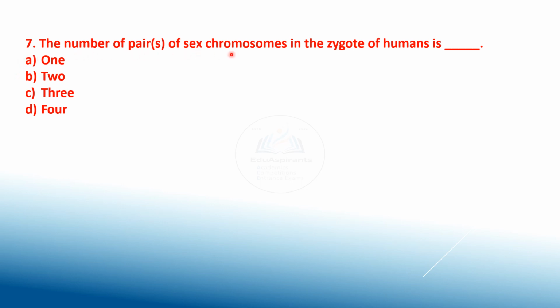7. The number of pairs of sex chromosomes in the zygote of humans is 1, 2, 3 or 4. Let us see the answer. It is A, that is 1.